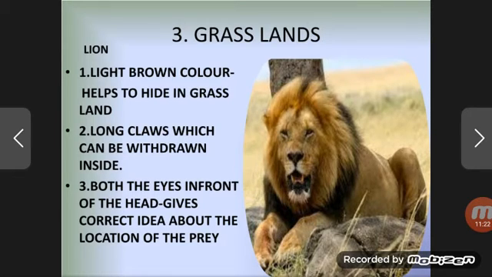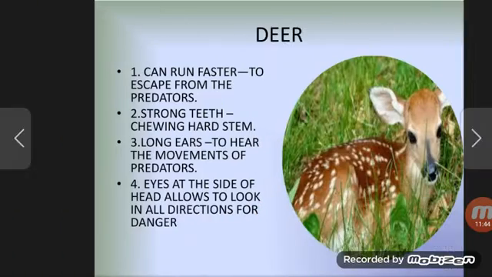Second is the long claws, which can be withdrawn inside. Long claws to hunt its prey also. Both the eyes in front of the head give a correct idea about the location of the prey, so it can correctly guess where the prey is and can hunt it.